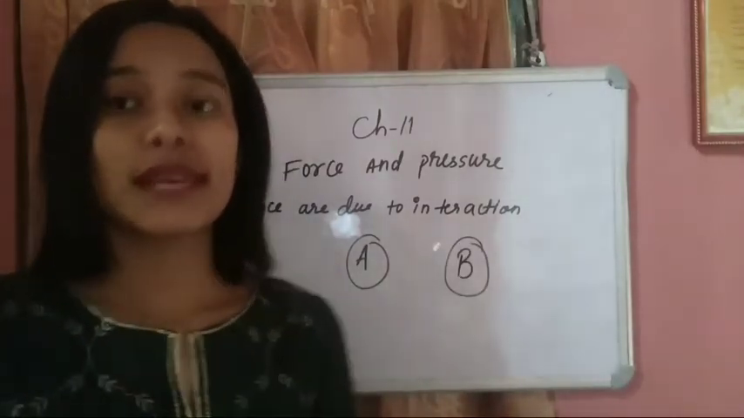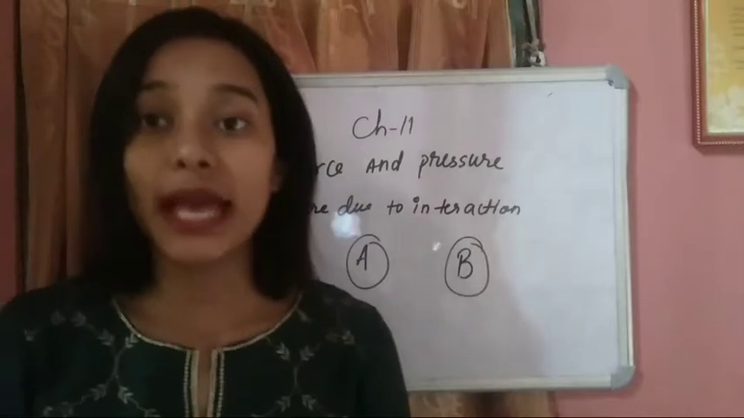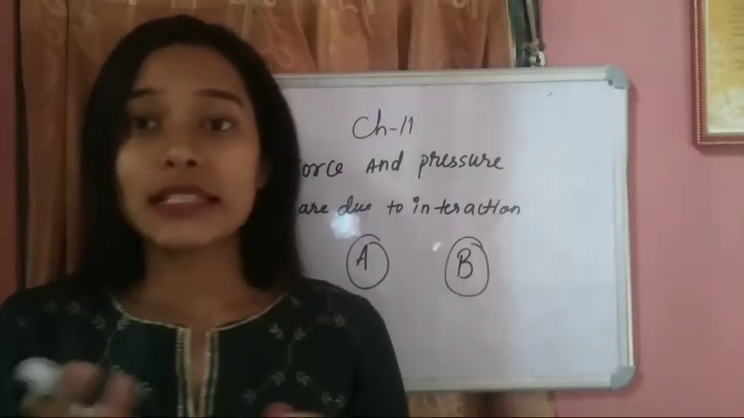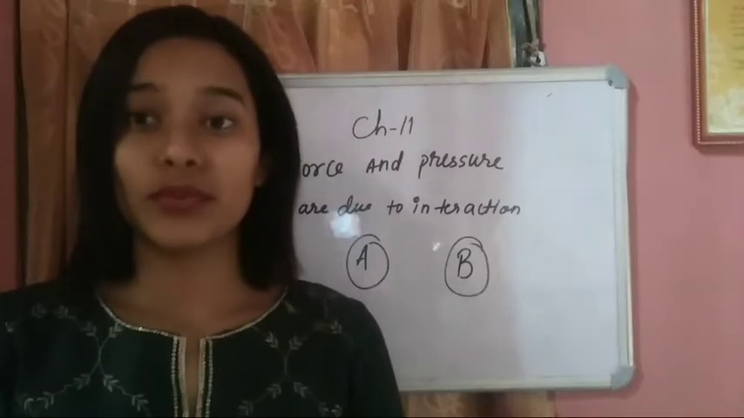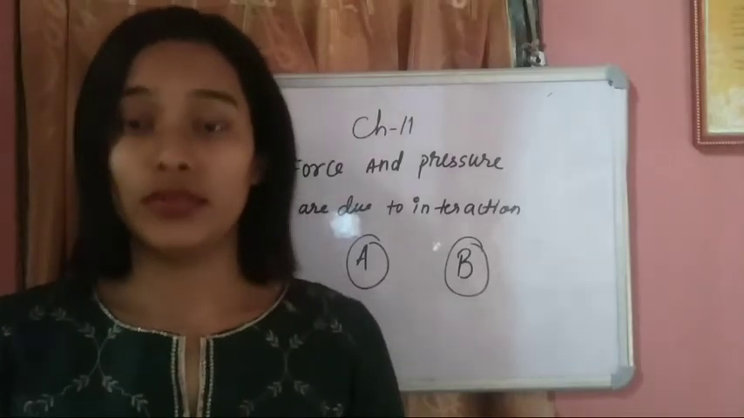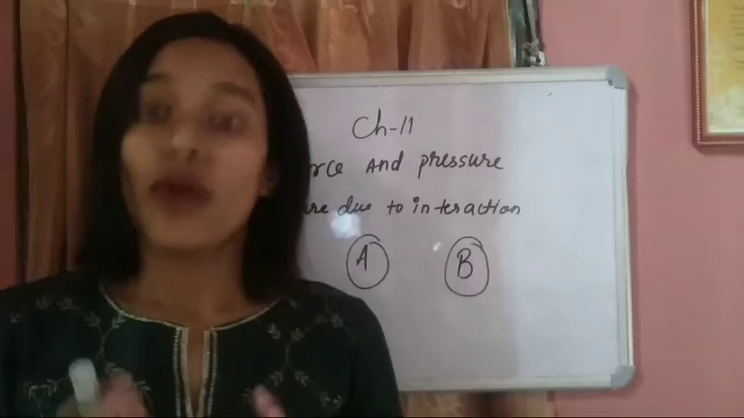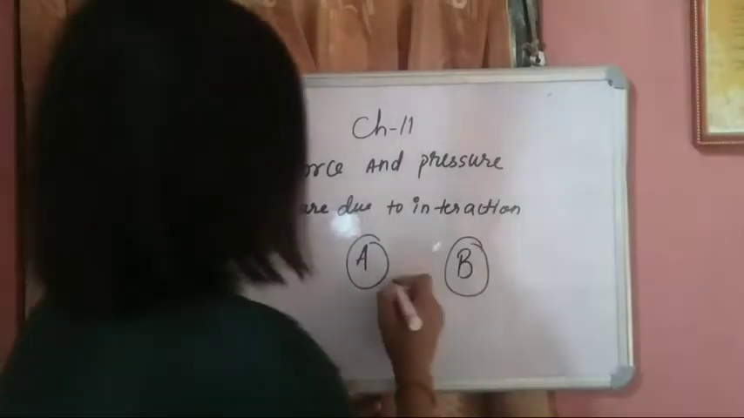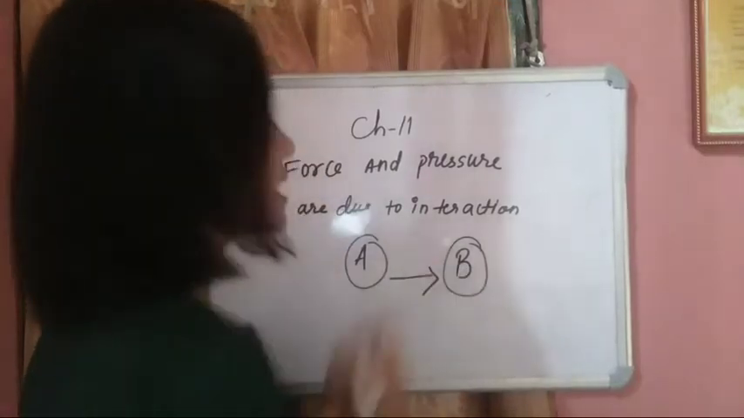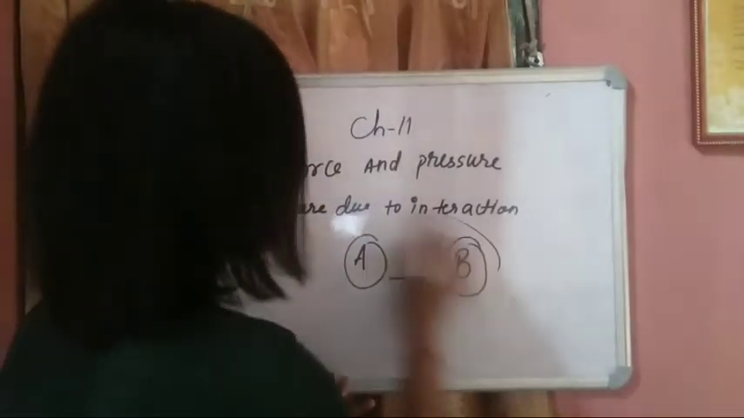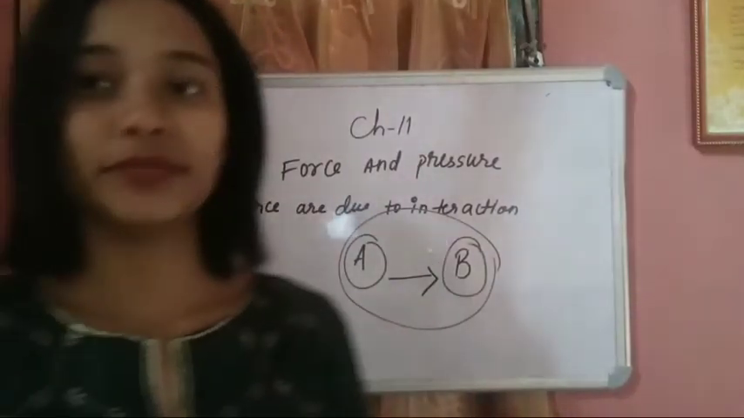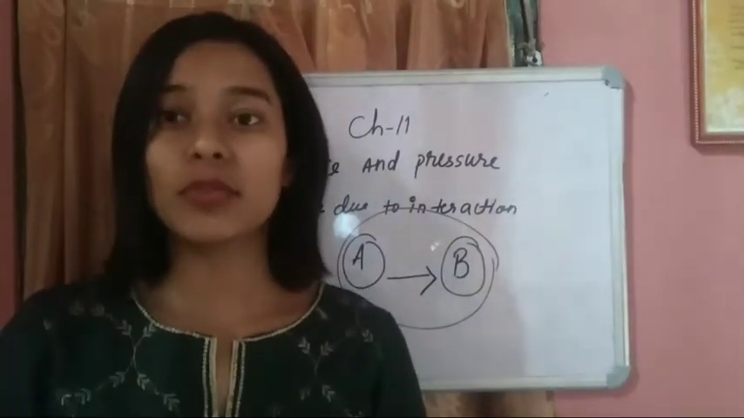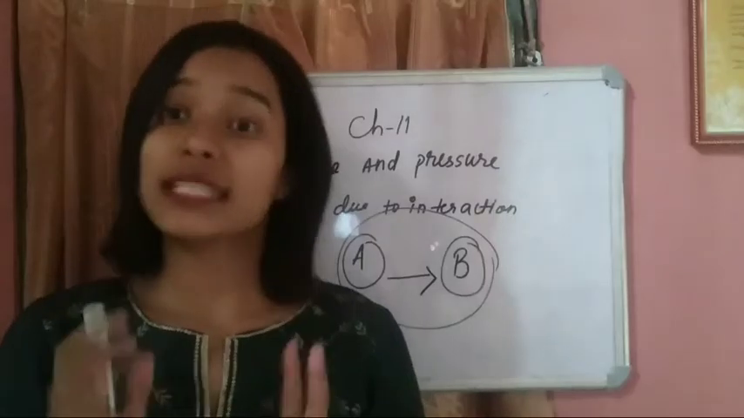One more example is given in your book. A man is standing near a car. If the man is standing near a car, will the car move? The car will not move. The car will move only when the man pushes the car. This A should apply force on object B. This is called what? Interaction. Understood? So from this we can say that force comes into play only when two objects interact.